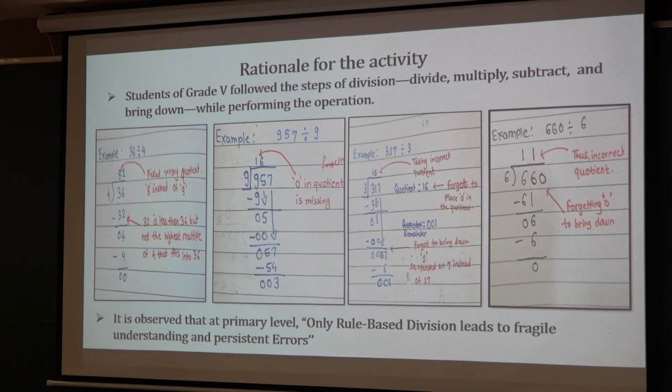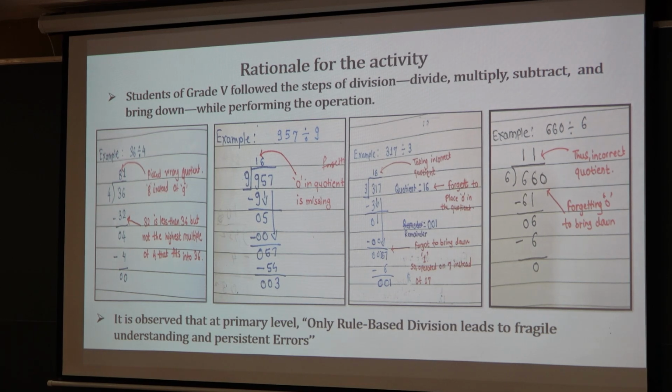In some cases, children were choosing an incorrect subtrahend. The most common error observed was children forgetting to put 0 in the quotient. Another common error was children struggling to get a quotient if 0 is there in the units or tens place.